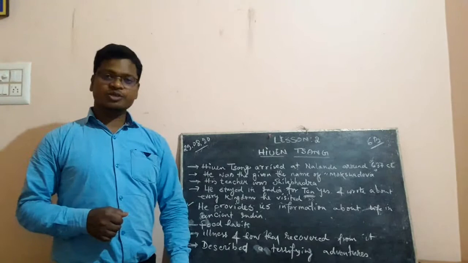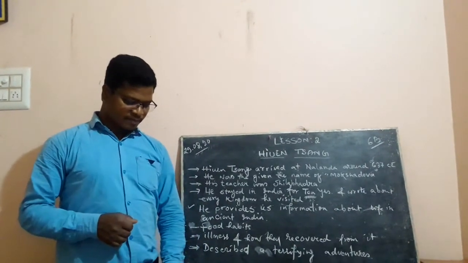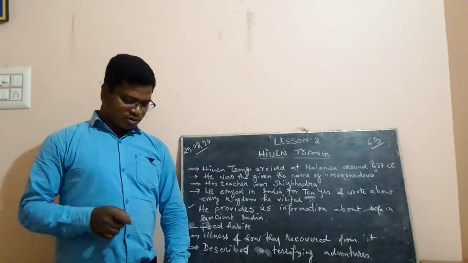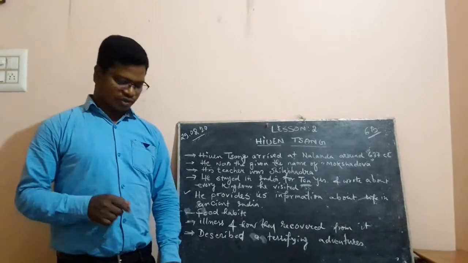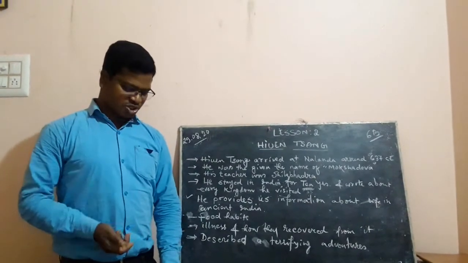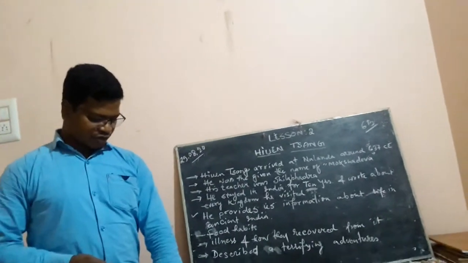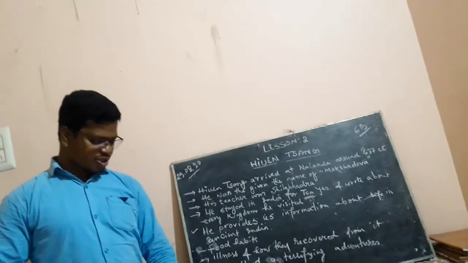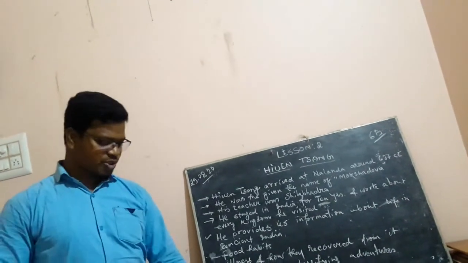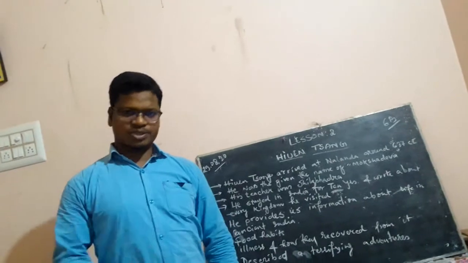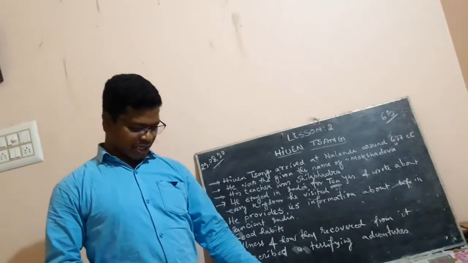And for writing work, comprehension, question number A, write whether the statements are true or false. You just have to mention whether that is true or false. And question number B, answer these questions. Almost 5 questions are there. I ask you to write the answers of all these questions on your own, and on the next day I'll be giving you the answers.